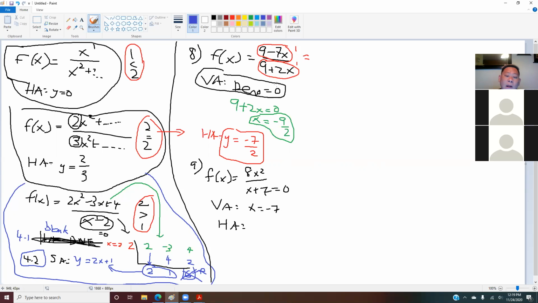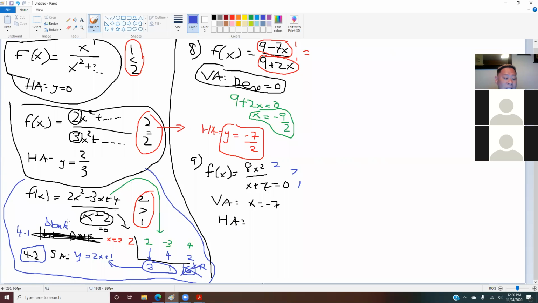The next thing I want to point out to you is the horizontal asymptote. What power do we have on top here? 2. Yep. And the power we have on the bottom? 1. And in this case, 2 is greater than 1. So which one should we use? The first choice, the second choice, or the third choice? Third. The third one. And that means that you don't have a horizontal asymptote in this case.